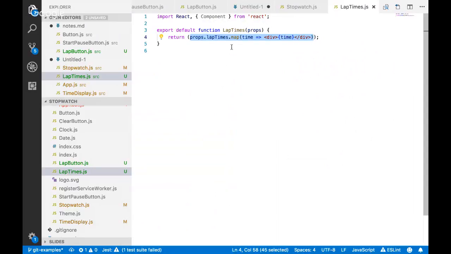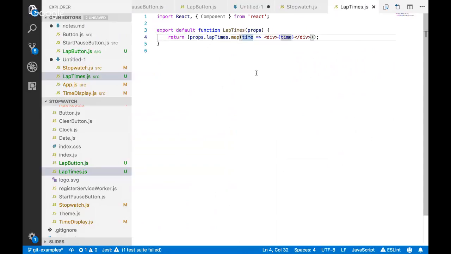But what it's yelling at us about is whenever you're doing an array, and this is a map that returns an array of stuff, React wants to be able to uniquely identify each item in that array. That's because when it goes to re-render, if it has an identifier for each item, it's able to know, oh, I need to re-render this or I don't need to re-render this. It's able to keep that association as stuff moves around. Whereas if they don't have an identifier associated with them, this key, then it has to re-render all of them because it can't know if it's the same item as it was before.